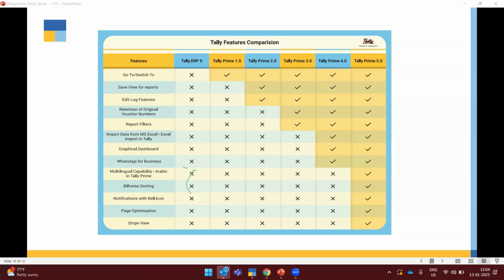If someone has a single user license, can they use the software from multiple locations or on other devices? If you have taken one user pack, that particular on-premises license will be moved to the cloud and you will get one email ID, one password and one secure PIN. If any other person wants to access from another location, you have to share those credentials with them. Once he is accessing, you cannot access at the same time from another location. He should log out, then you can access from any other location.